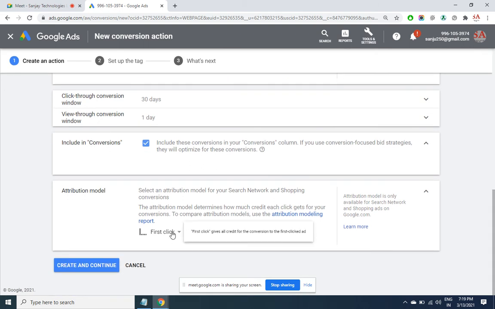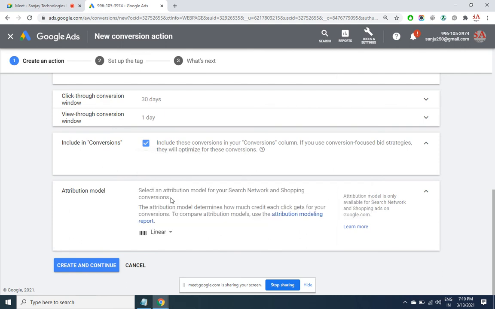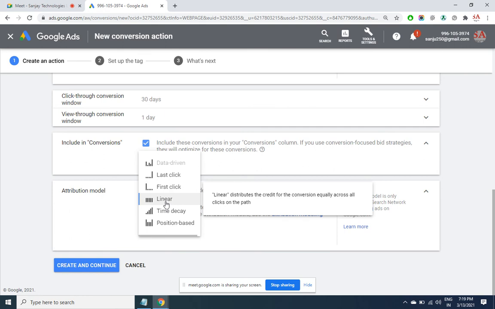So here, the first click, linear. Linear means what? The ad click has come in Yahoo, the ad click has come here also, and the admission has come. So 0.5 credit to Google, 0.5 credit to Yahoo. It is not going to see whether it is first click or last click, because the clicks have come from both the sources, so that credit is divided. If the clicks have come from 4 different sources, Google will take only 0.25. So that's what linear means. That means it is not bothered whether it is first click or last click, everyone is given equal weightage.